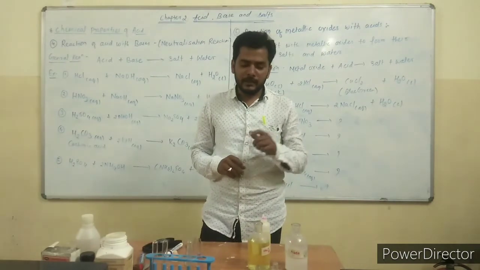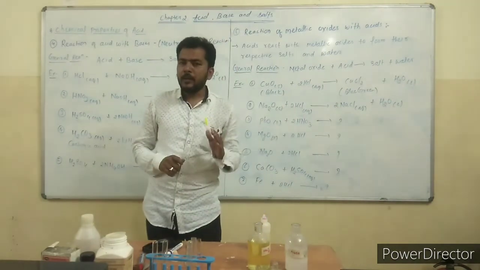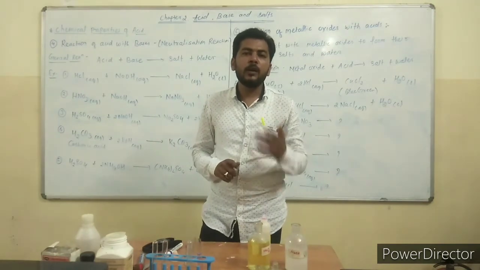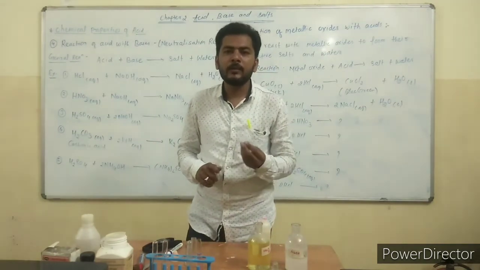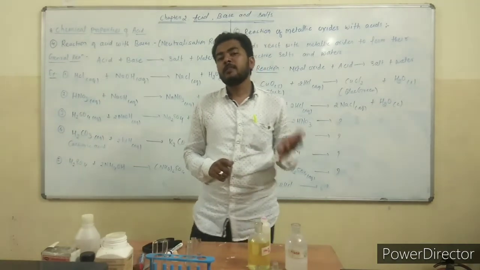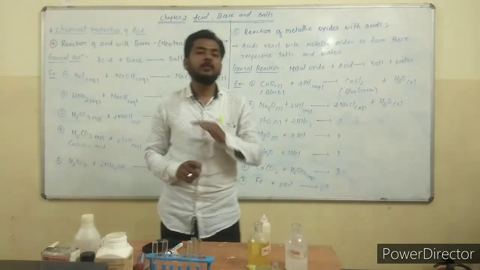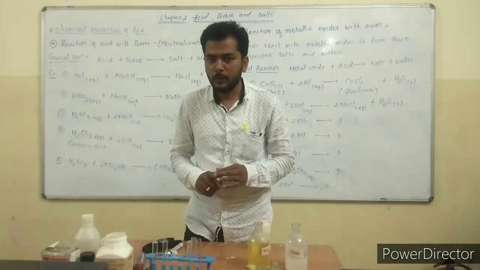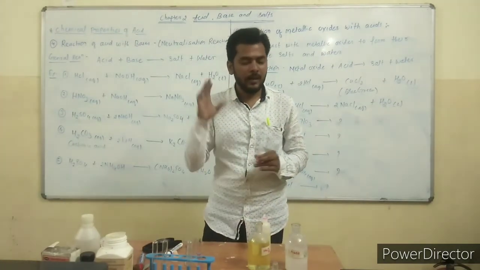Keep in mind, in this activity, whenever we dip phenolphthalein indicator into the base, it gives pink color, and when the reaction becomes neutral, it gets decolorized, meaning we will obtain a colorless solution. So let's start the activity.